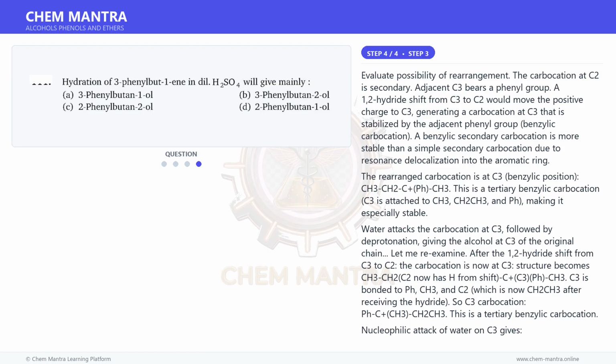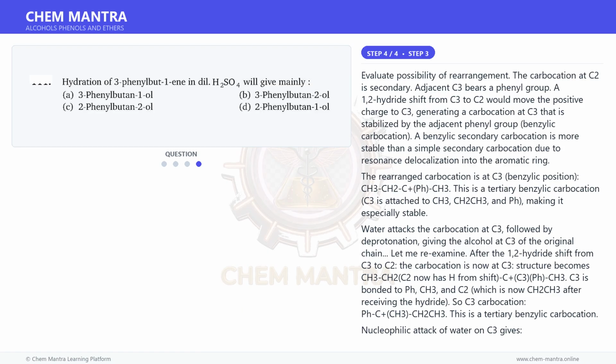Let me re-examine. After the 1,2-hydride shift from C3 to C2, the carbocation is now at C3. C2 now has an extra H from the shift. C3 is bonded to Ph, CH3, and C2, which is now CH2CH3 after receiving the hydride.